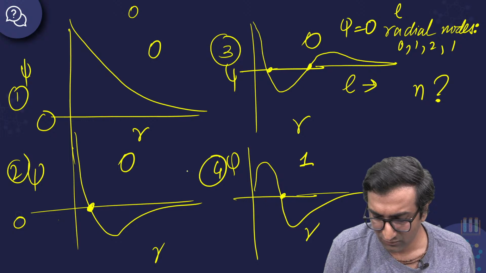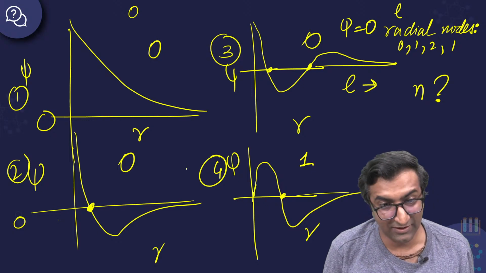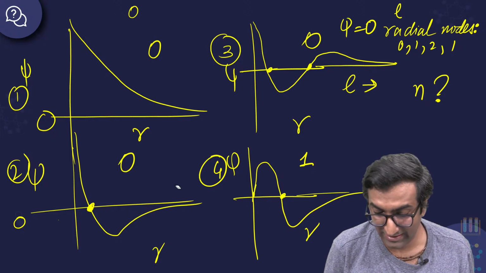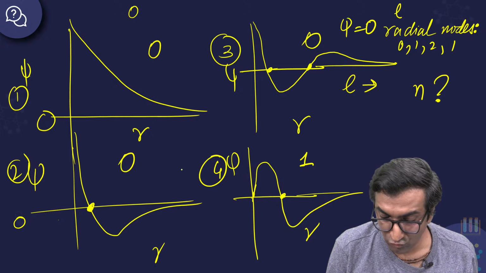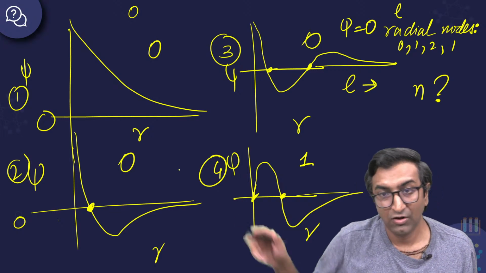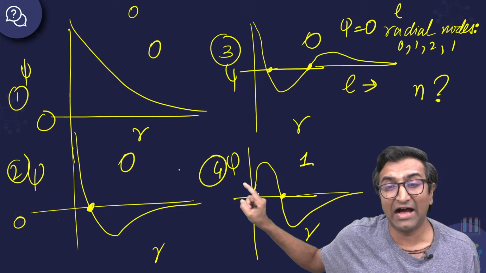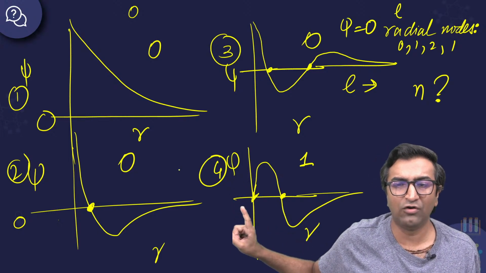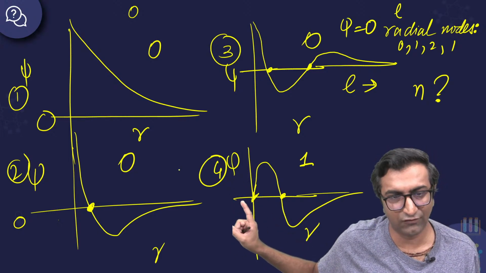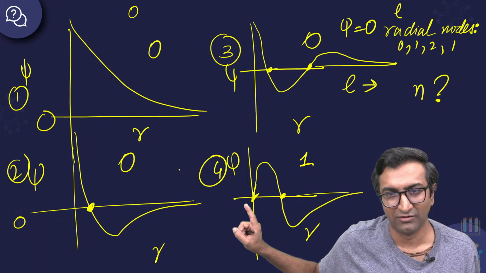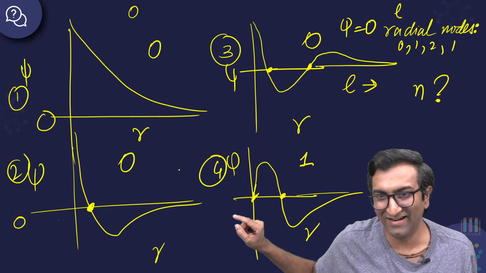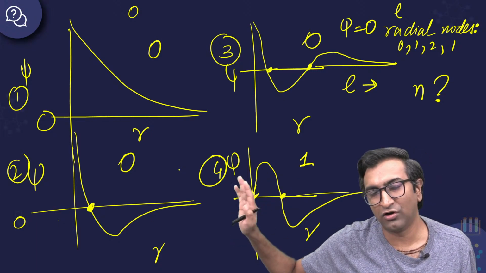It's just one radial node. Don't count this. Narmo, I know what the confusion is, right? In the first one, you may say that this also is a radial node. So that is a rule, okay? You don't count at r equal to 0. You don't count that as a radial node. Thank you for asking that question, Narmo. It's a beautiful observation. Fourth में क्या होगा, है ना? When r is equal to 0, you don't count it as a radial node.